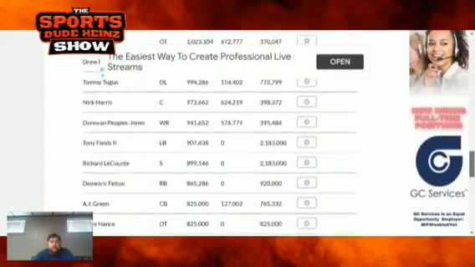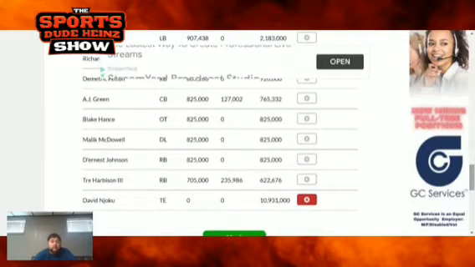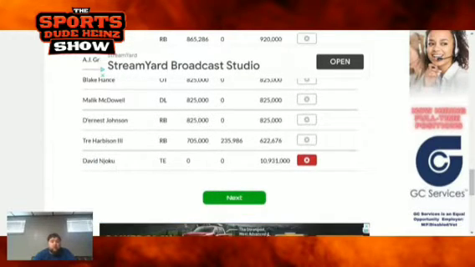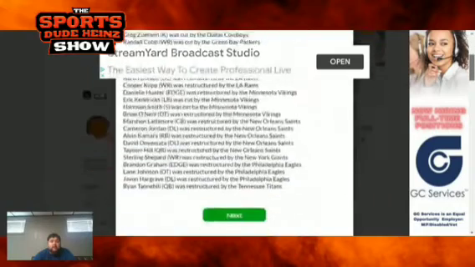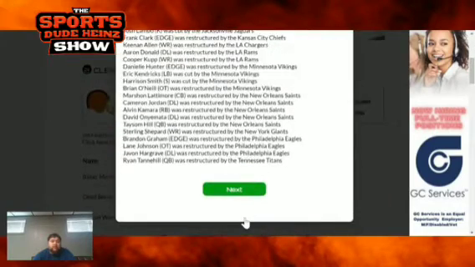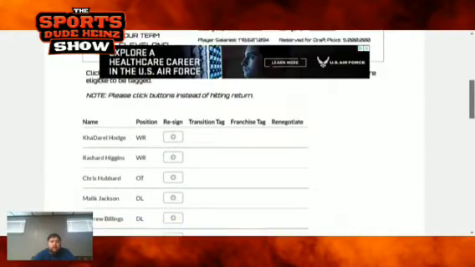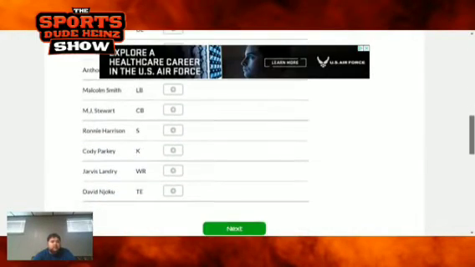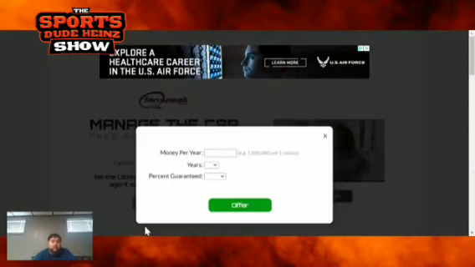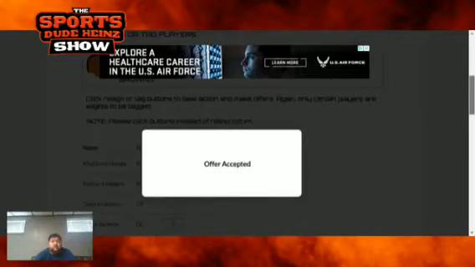Who knows with Cleveland? Because I feel like this Cleveland team is going to be very interesting this upcoming season, because you really don't know what's going to happen. Looking at Cleveland, like I said, we have about $35 million in cap space. We're going to franchise tag David Njoku, and that's really going to be the only re-signing we do. So his is about $11 million for a one-year contract. I believe it's a 100% guarantee for David Njoku with the franchise tag.